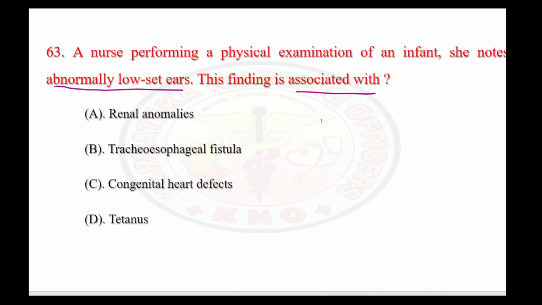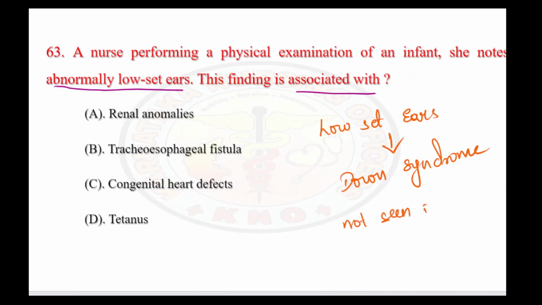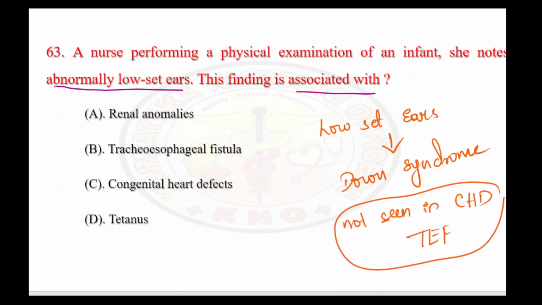If you see low set ears, usually this is seen in Down syndrome as one such characteristic feature of Down syndrome, but it is not seen in congenital heart defects or tracheoesophageal fistula. So, if at all they have given you Down syndrome, that will be the right answer. Or the second right answer is any renal abnormalities.